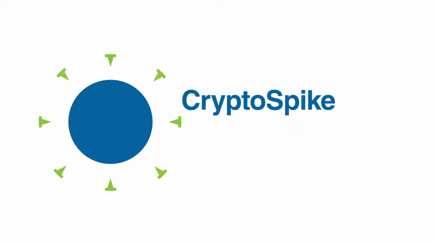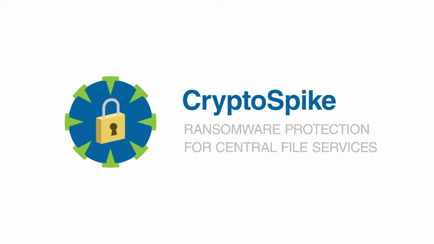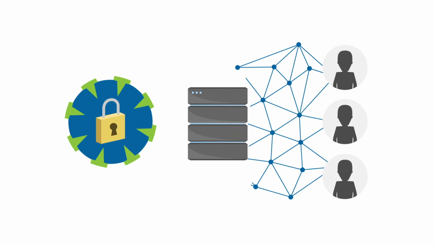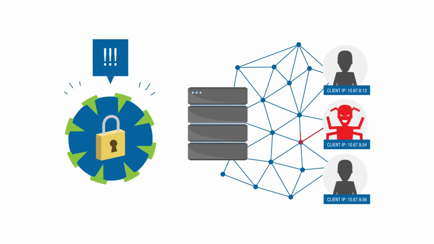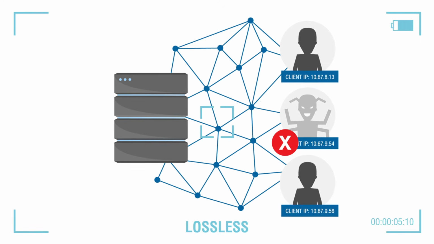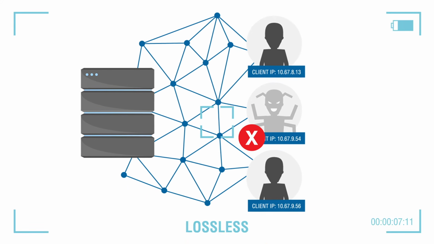Max now runs CryptoSpike, which offers an intelligent machine learning algorithm. This algorithm learns access behavior of all users and blocks ransomware-infected users as they start to manipulate data. And besides the active blocking, every user transaction is recorded and now can be audited.